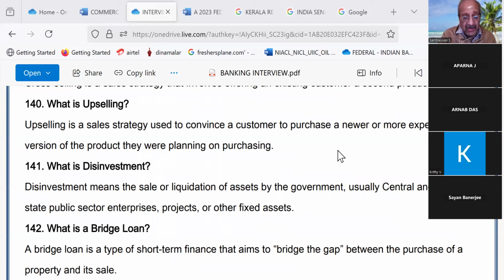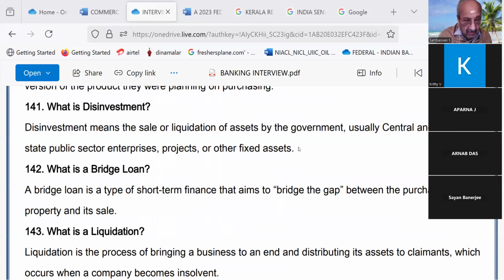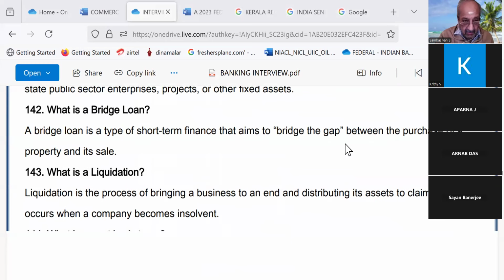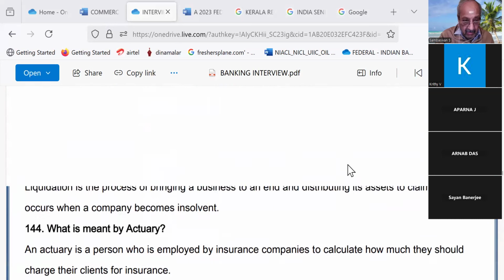Good. Now we will go to Preeti. Preeti, are you there? Is your internet okay? Yes. Please read. 141. What is disinvestment? Disinvestment means the sale or liquidation of assets by the government, usually central and state public sector enterprises, projects or other fixed assets. What is a bridge loan? A bridge loan is a type of short-term finance that aims to bridge the gap between the purchase of a property and its sale.